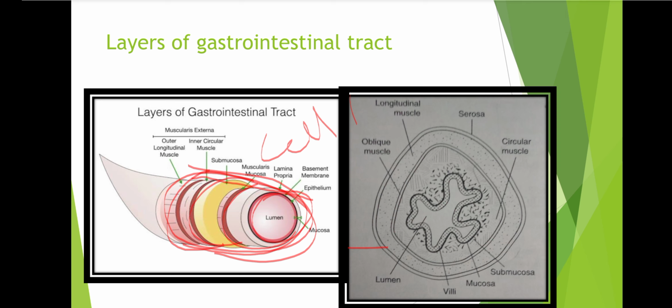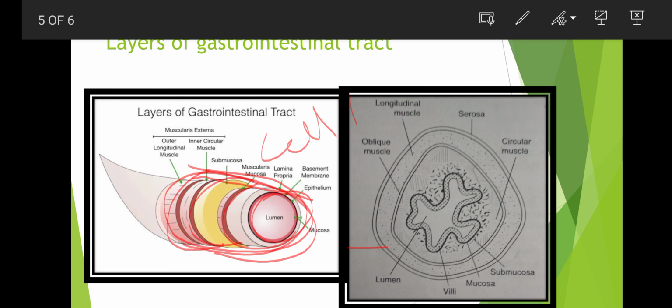And the inner mucosa has a submucous layer. Here we can see this is the mucosa and it has a submucous layer, which is composed of areolar tissue, blood vessels, lymphoids and nerves.